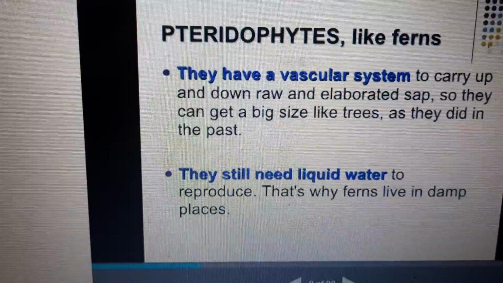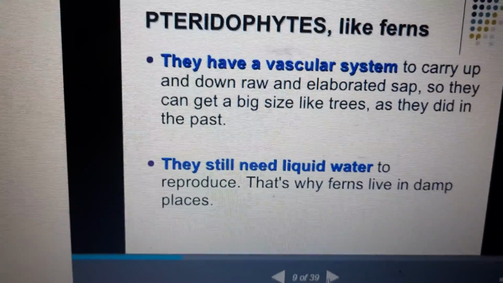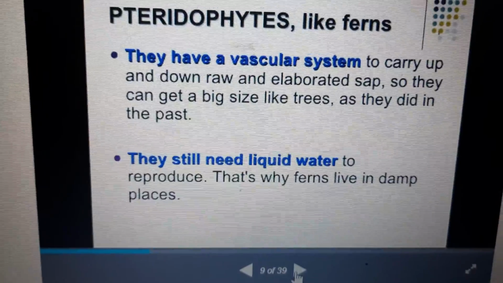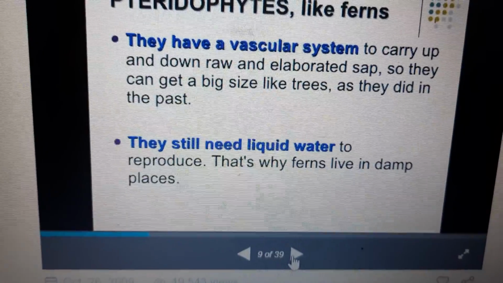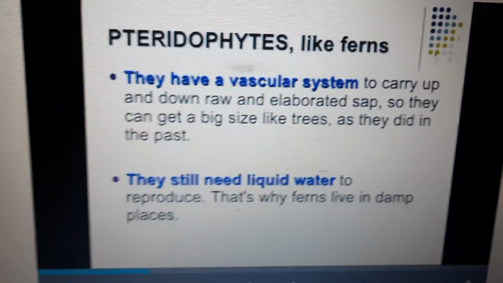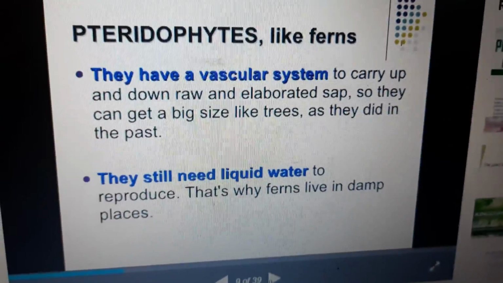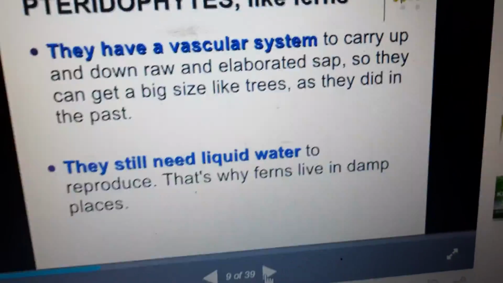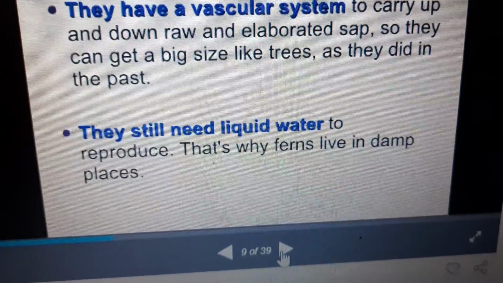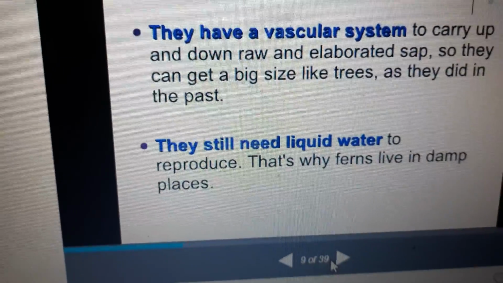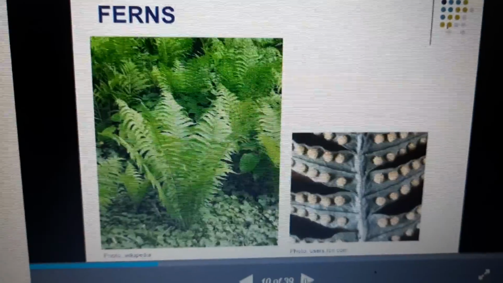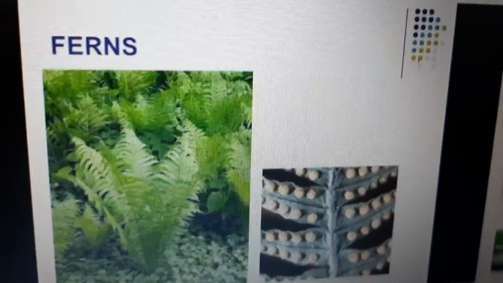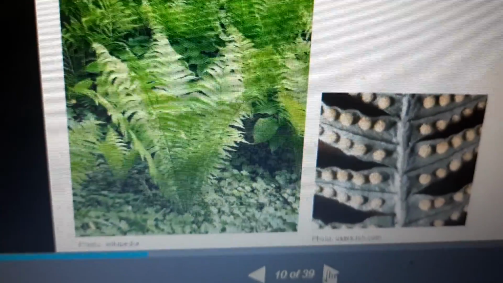Next one, pteridophytes like ferns. They have vascular systems to carry raw sap and elaborated sap up and down, so they can get a big size, like trees, as they did in the past. They still need liquid water to reproduce. That is why ferns live in damp places. Ferns are some examples of these plants, growing in hilly areas and waterside areas.